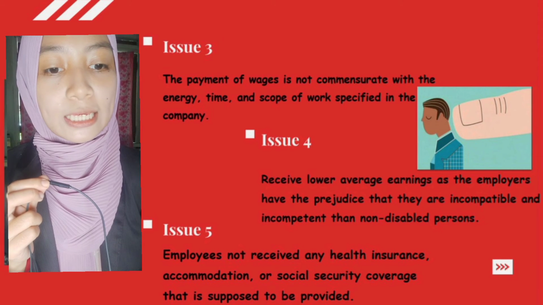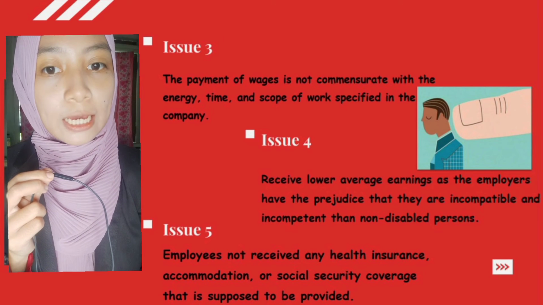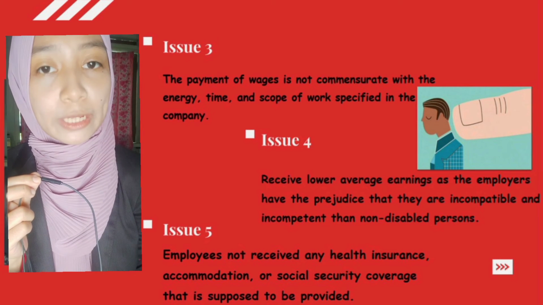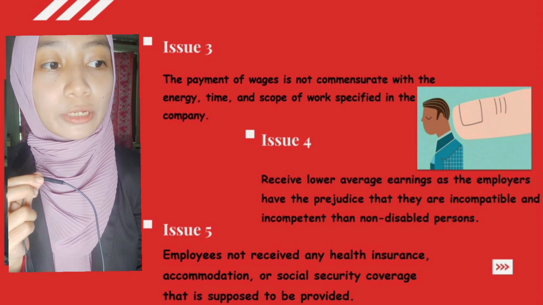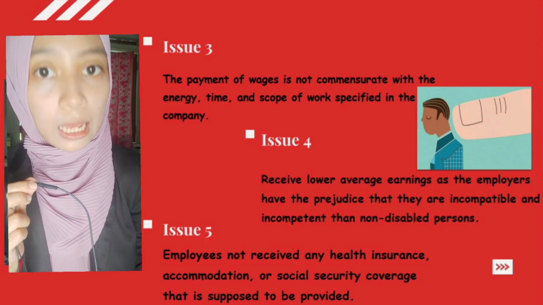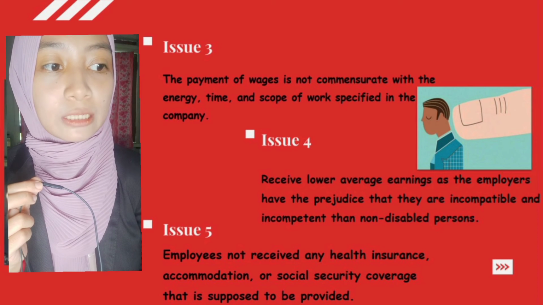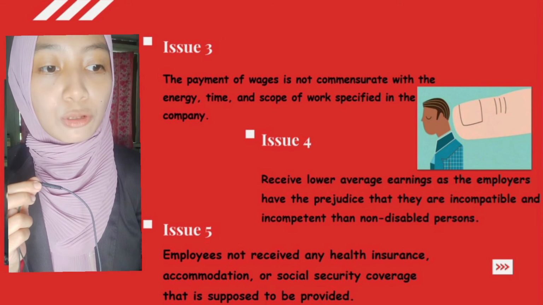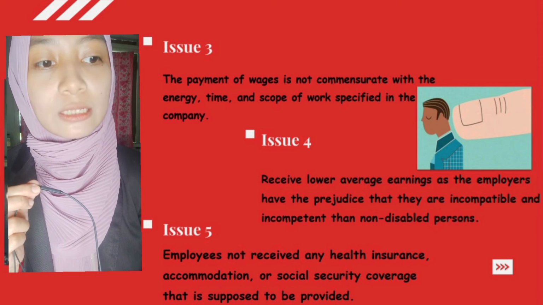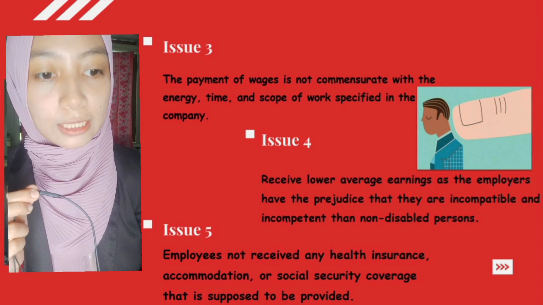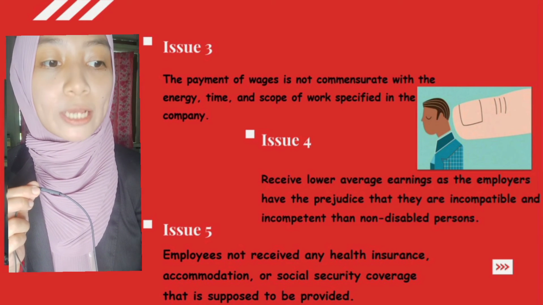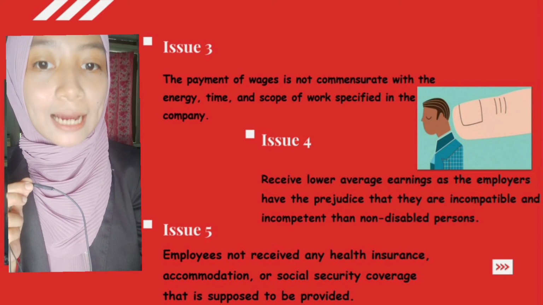And the last one is that employees are not offered any health insurance, accommodation, or social security that is supposed to be provided. This usually happens because the employer thinks disabled employees frequently need treatment for their disability, but many disabled persons are healthy and do not require medical service that often. Based on Maslow's theory of security requirement, this meets one of the safety needs as well as the physiological needs. This equal treatment and suitable accommodation must be provided by employers so that they can enjoy equal employment opportunities as other employees.